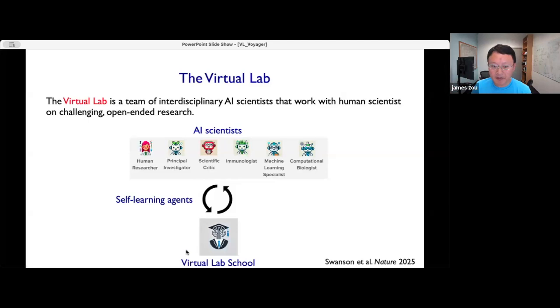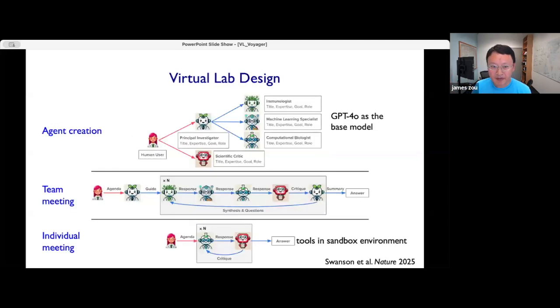I'll also explain a system we built called the Agent School, which is a mechanism where the agents can go to school. Similar to how students can go to Stanford or other universities, the agents go to their own school and train themselves on how to become deeper experts in particular domains. First, I'll explain how the interaction looks in the virtual lab.